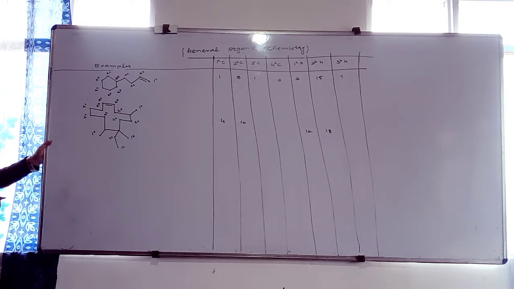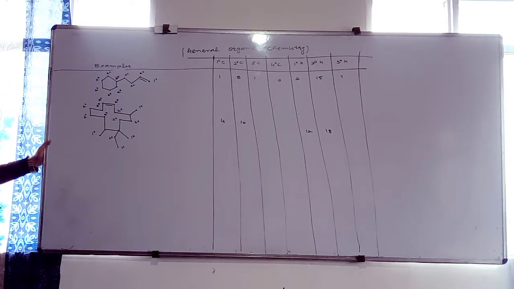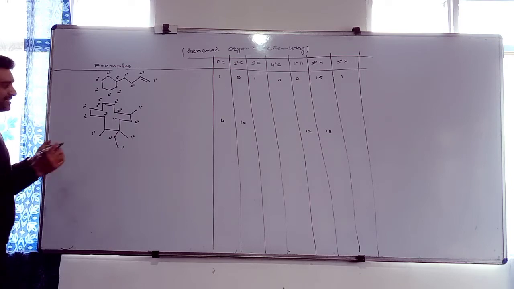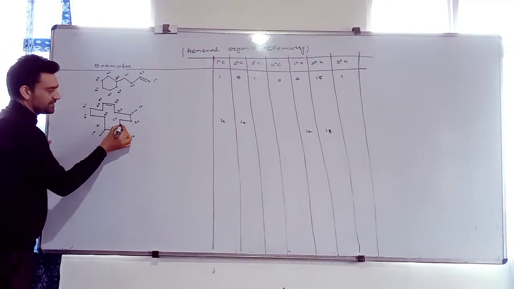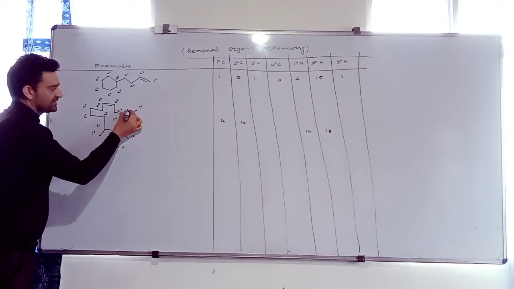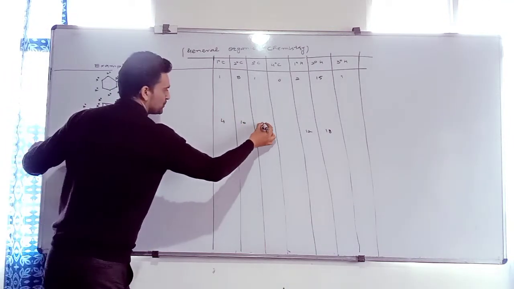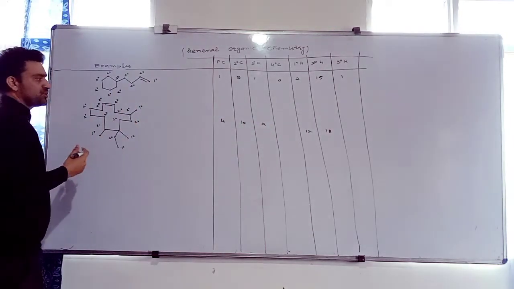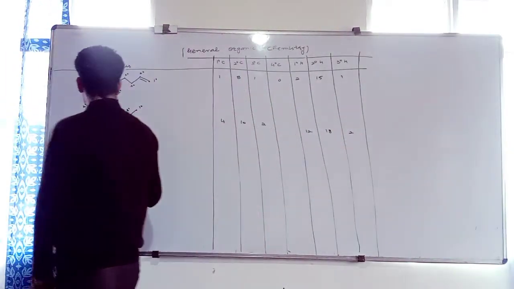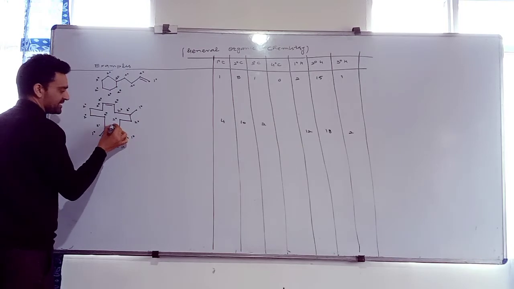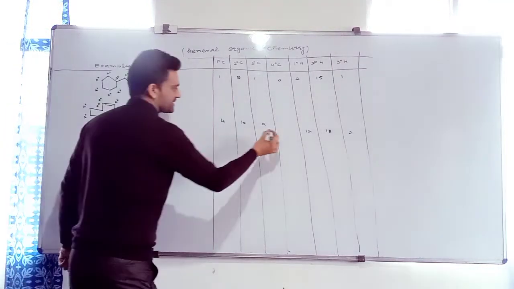Clear? How many 3 degree carbons are present? Is it 3 degree? Is it 3 degree? 3 degree carbons are only 2 and both are saturated, therefore 3 degree hydrogens are also 2. How many 4 degree carbons are present? 1. Is it 4 degree? Yes, sir. It is 1.